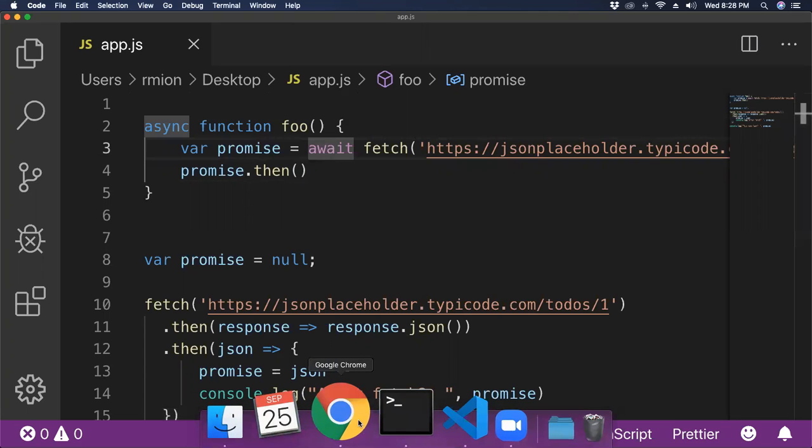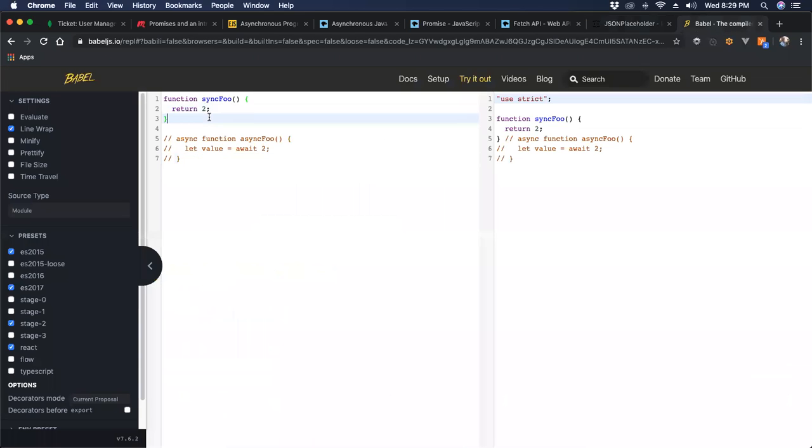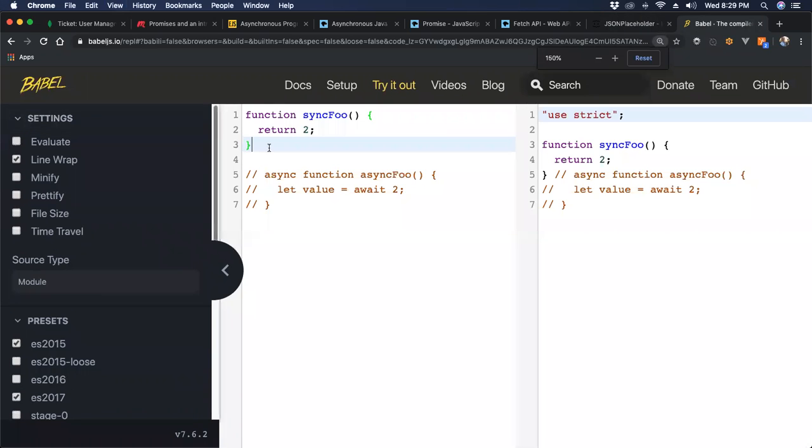But the crazy stuff happening in the background, if we come over here, and so here I'm in a tool called Babel. It's online. It's what all of the crazy React, Vue, they all use it because it lets you write new JavaScript today that things may not understand. The left-hand side is the code that I want to write, and the right-hand side is the code that Babel generates for really old browsers. So what you're seeing is I wrote this function async foo, and it returns 2.